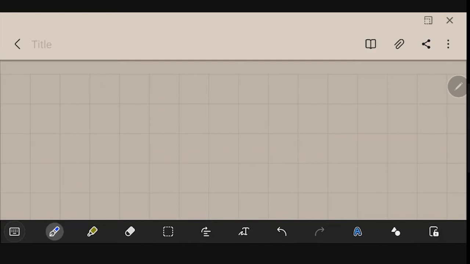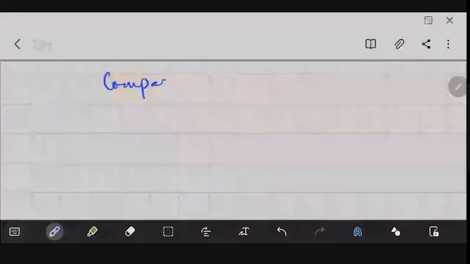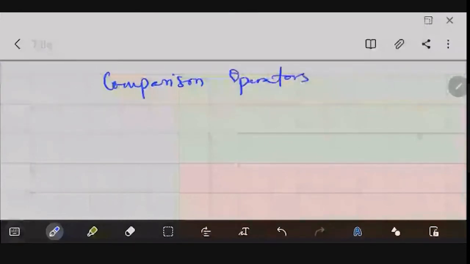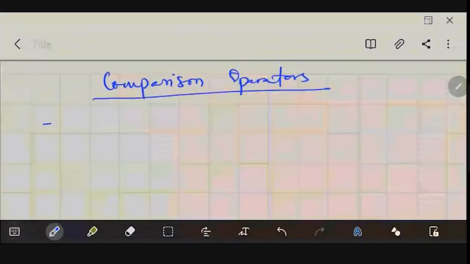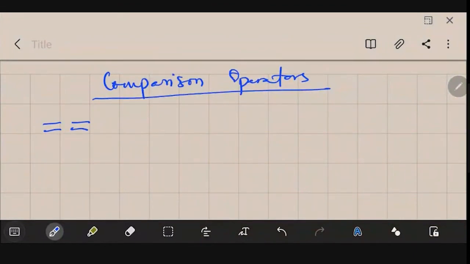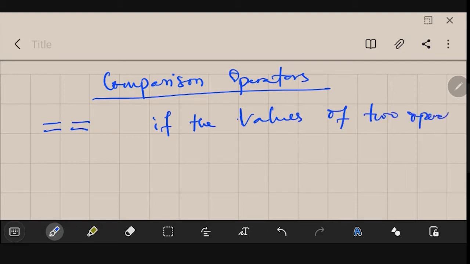So next is comparison operators. The comparison operators are like this. One is this equal to. You must have seen this being used in MATLAB. This is just to check that the two operands are equal. If the values of two operands are equal, then the condition is true.